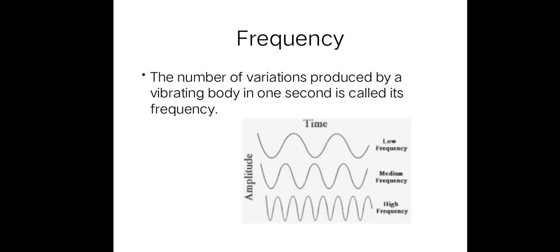Frequency. The number of the variations produced by a vibrating body in 1 second is called its frequency. If a vibrating body produces a number of variations and the time limit is 1 second, then it is called its frequency.